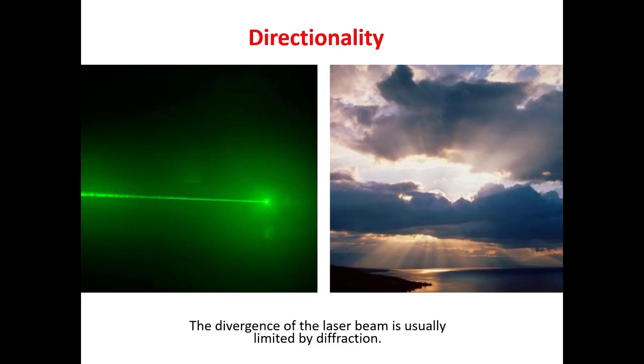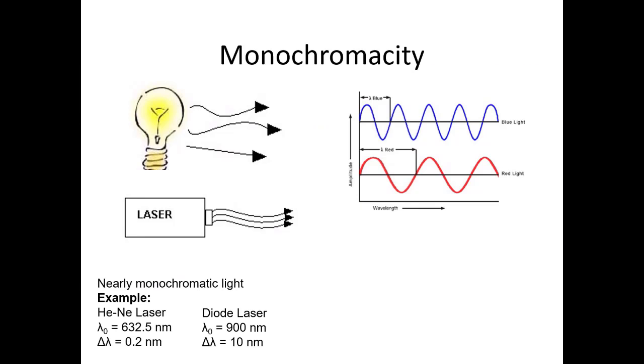It is the high directionality of the laser which enables us to use laser in distance measurement of distant objects. Next, unlike ordinary light rays, laser does not contain many wavelengths. A laser is highly monochromatic light. The monochromaticity of a light wave is also sometimes defined by its bandwidth. The bandwidth of LED light, for example, is 30 nanometers, while that of the commonly used helium-neon laser is only 0.2 nanometer. The bandwidth of laser is very small, which is also related to its coherence.